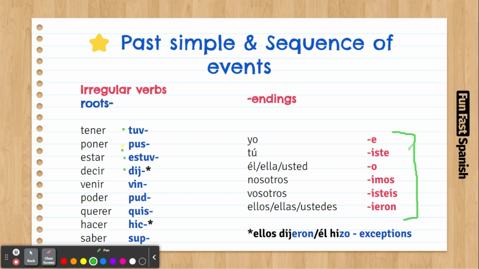So yo tuve, tú tuviste, él tuvo, that will be for to have: I had, you had, he had. Or from estar, yo estuve, tú estuviste, you were, él estuvo, he was, and so on. Practice this.